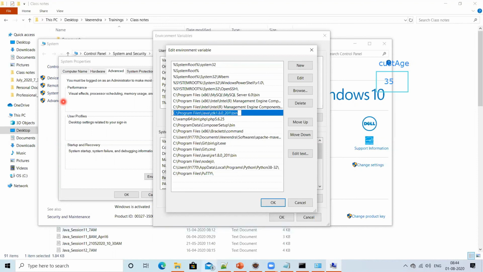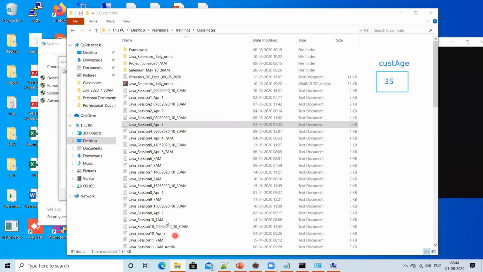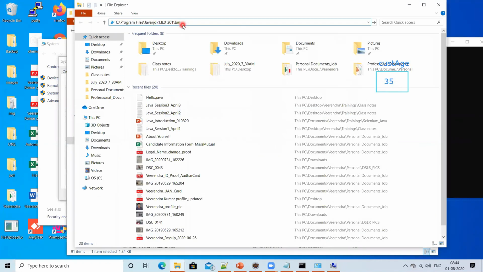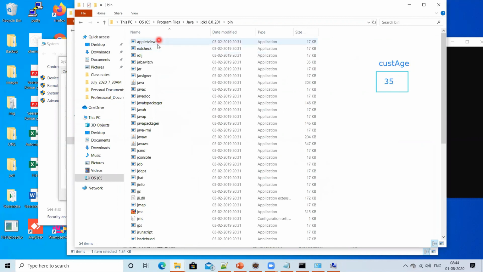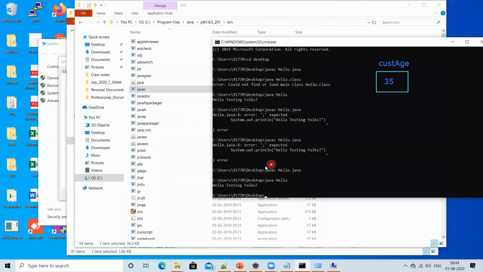Assume I am an operating system. I will go and search for this path, and here I will see javac. So here javac is available. Now my operating system could find javac, and it understood the purpose of javac, so it will simply run the javac statement. That is what happens when you run this statement, javac and then hello.java. So this is fine, javac identified.